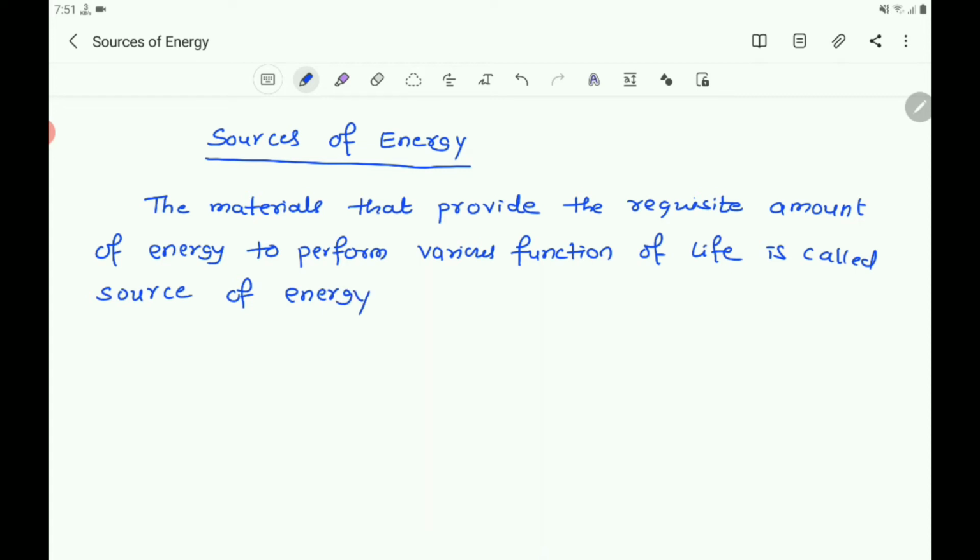So what is source of energy? The materials that provide the requisite amount of energy to do various functions of life is called source of energy.